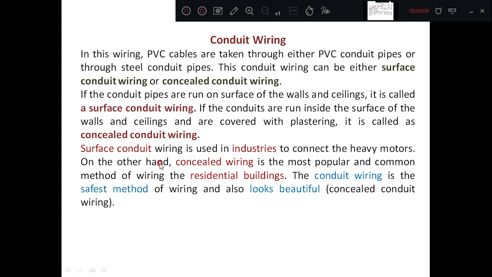In the surface conduit wiring system, the pipes are run on the surface of the walls, whereas in the case of concealed conduit wiring, the conduits are run inside the wall. That is, the concealed conduit wiring is inside the wall, whereas in the surface conduit wiring, the wiring is drawn on the walls. The surface conduit wiring is usually used in industries, whereas concealed wiring is used in most residential buildings because it looks very beautiful and at the same time it is a safer method of wiring system.